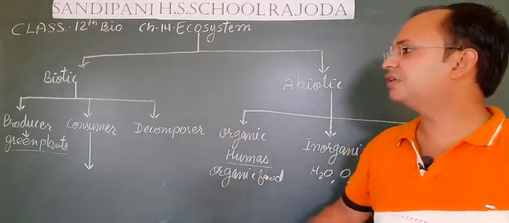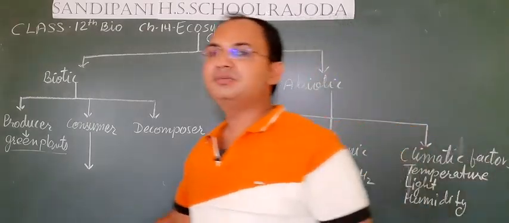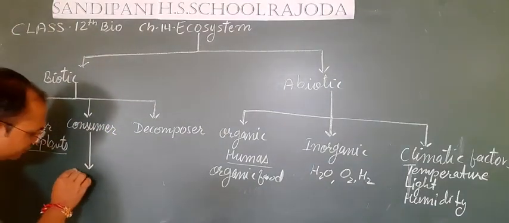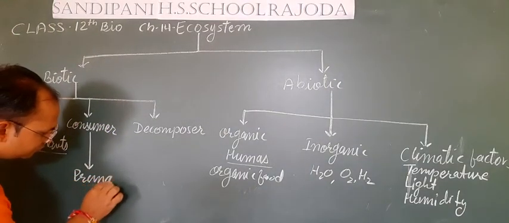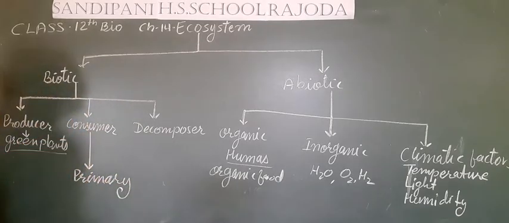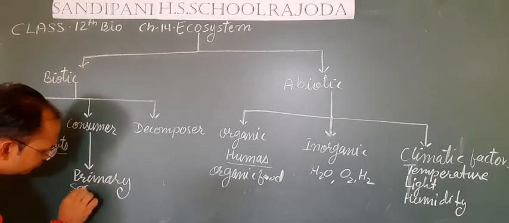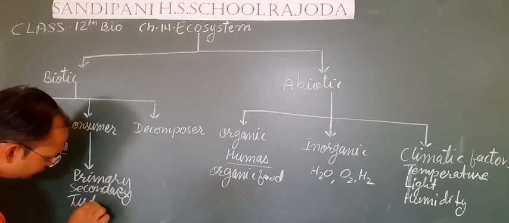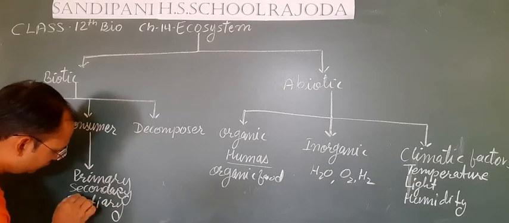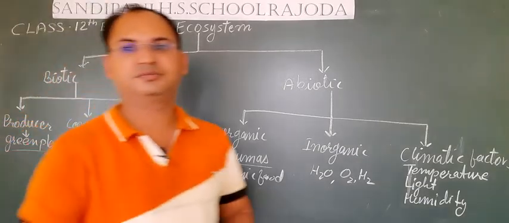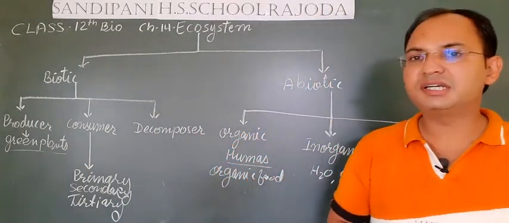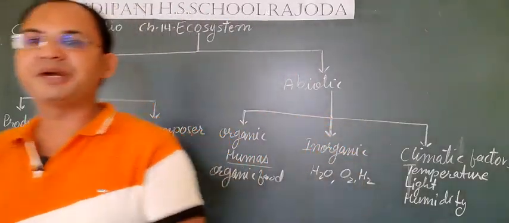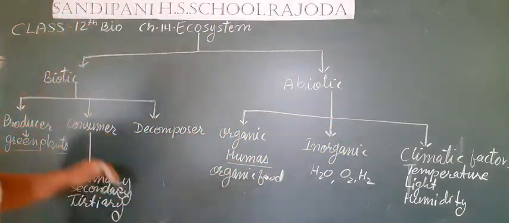Secondly, students, if we talk about the consumers, then consumers are mainly of three types: primary consumers, secondary consumers, and tertiary consumers. Primary consumers, that means all the consumers that directly eat the producers or depend only on green plants.